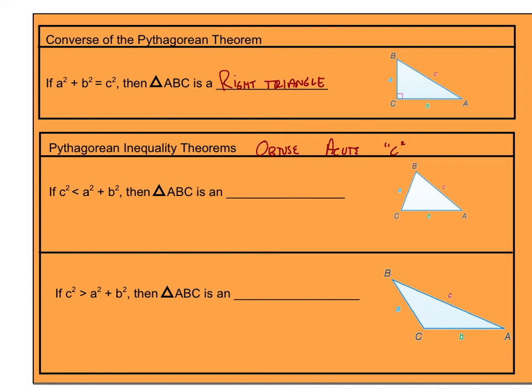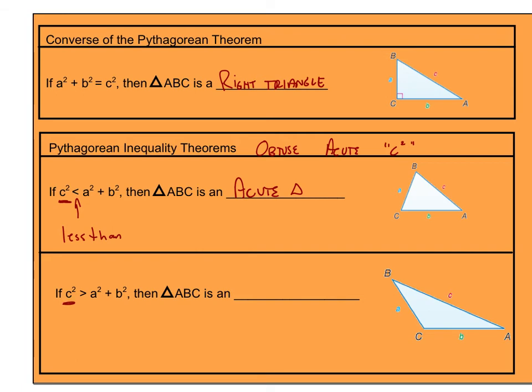So if c squared is smaller, remember that means less than, if c squared is smaller than a squared plus b squared, that is going to create an acute triangle.